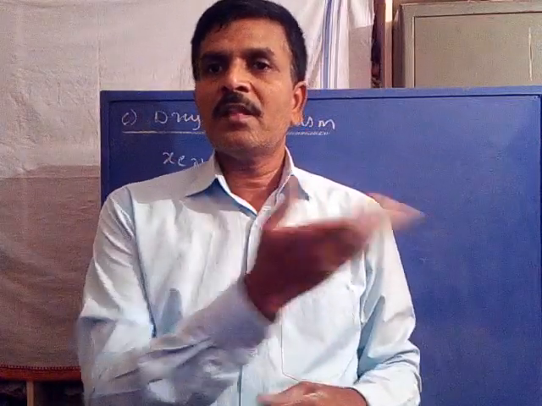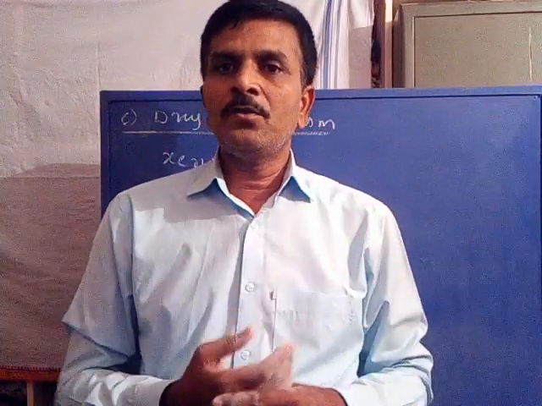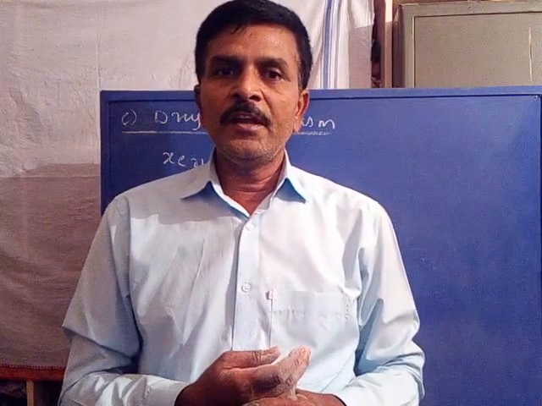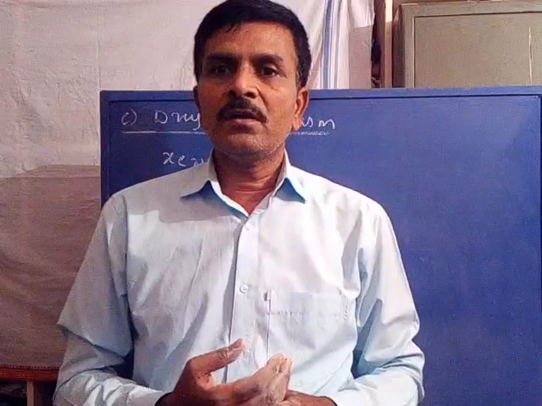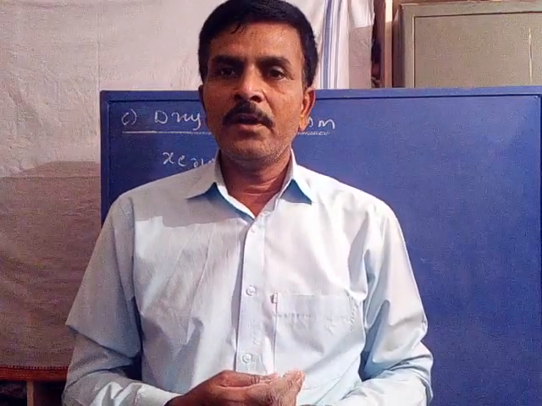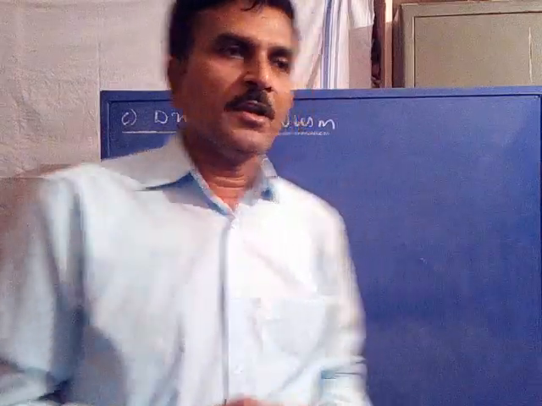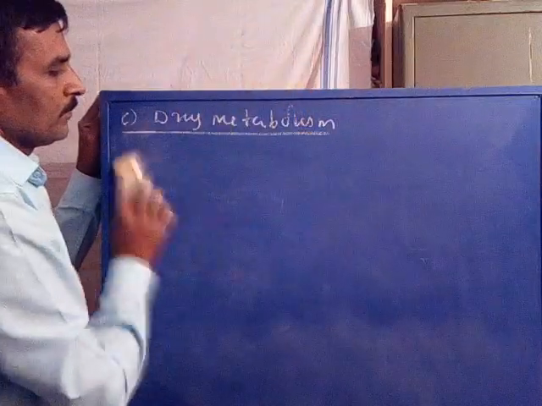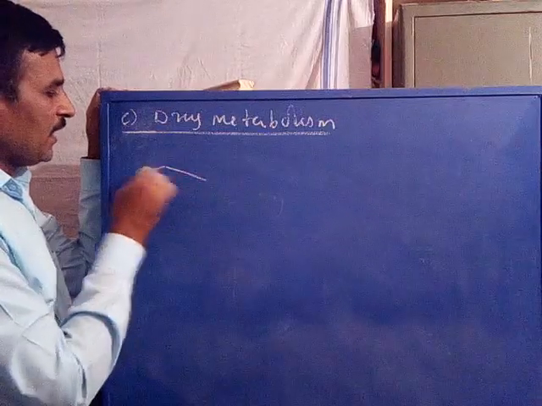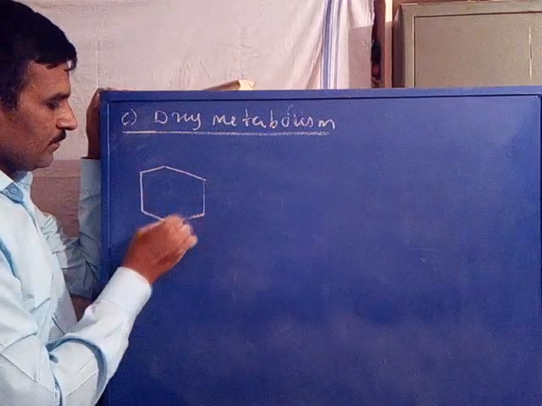The intermediate is further transformed by conjugating with a water soluble material to get a final product that is more water soluble. The process is called phase 2 drug metabolism. Example, you take aspirin, which is an analgesic drug.